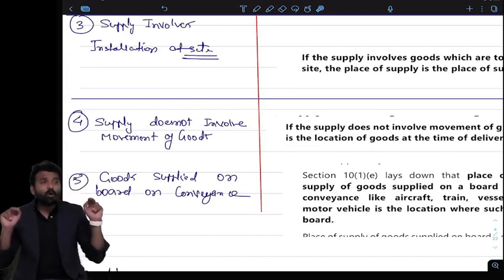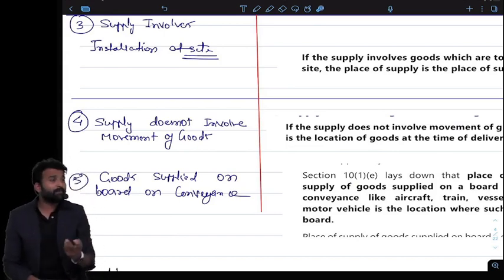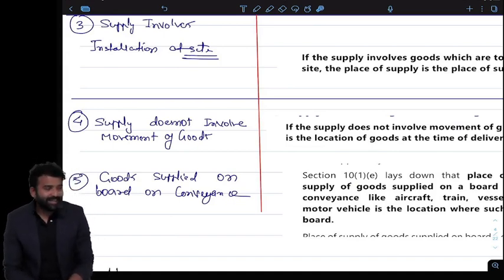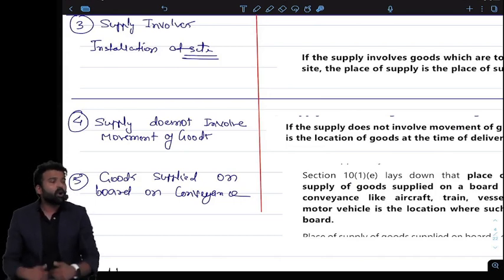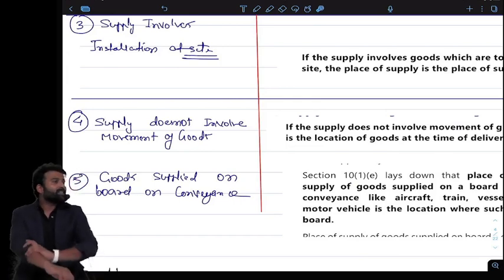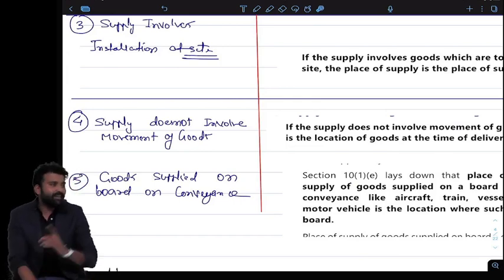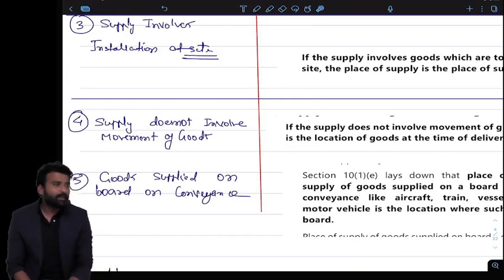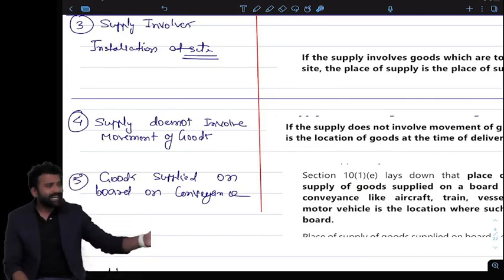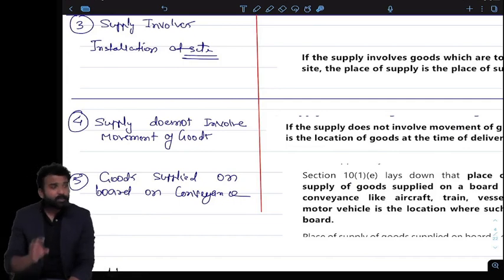But it is a question mark right now, because the department may raise a question: how could you know that the goods will be going to another state? Normally the supplier does like that, but it is not a 100% accurate transaction. The buyer will request, please make a GST bill of IGST, because I will be taking the goods outside the state. That is how they will do it, but it's not foolproof.